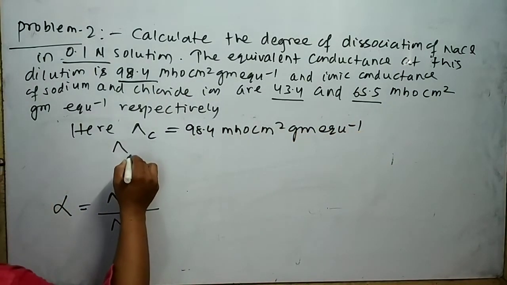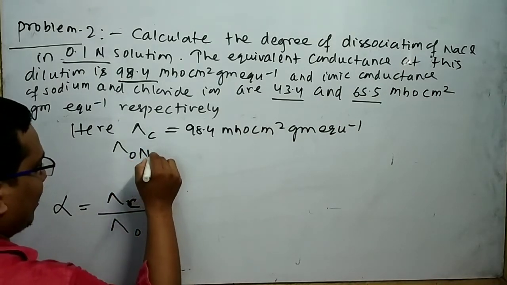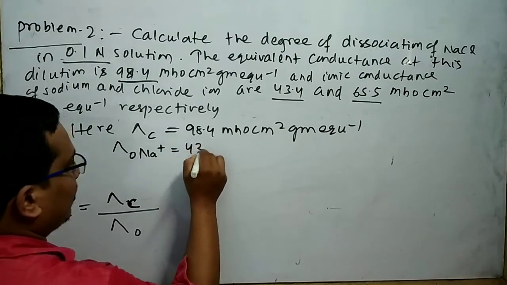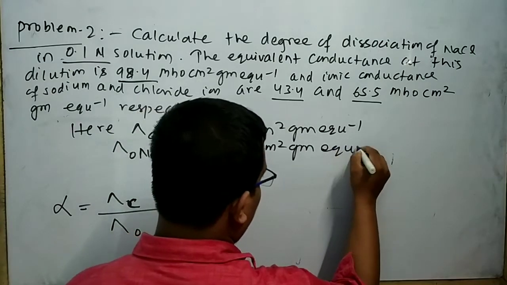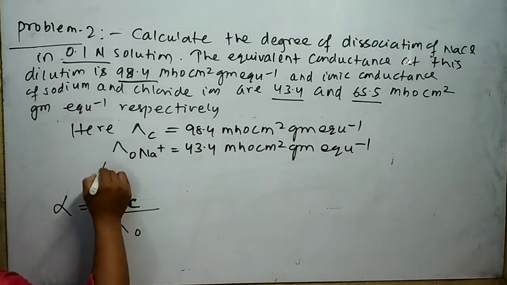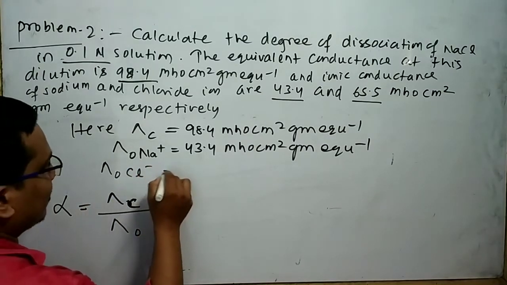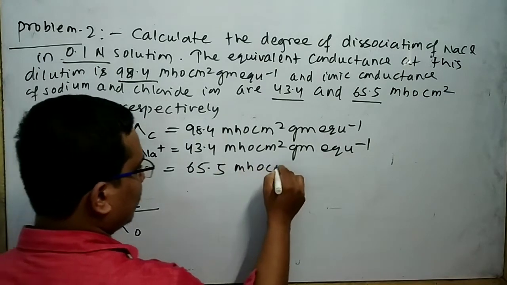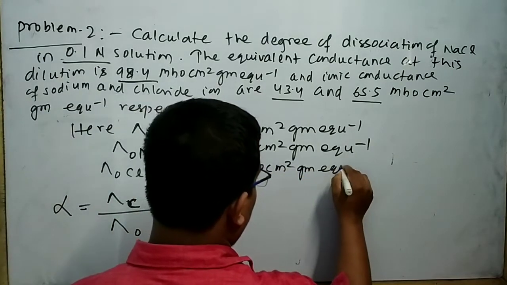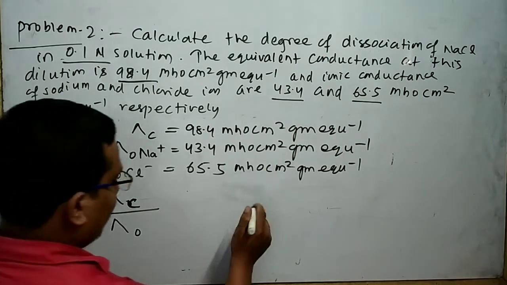Also equivalent conductance at infinite dilution for Na plus is given, that is 43.4, and for Cl minus is given, that is 65.5 mho cm square gram equivalent inverse. Here this term is given. I am to find out this term by applying Kohlrausch's law.